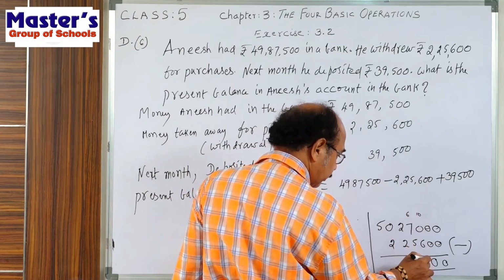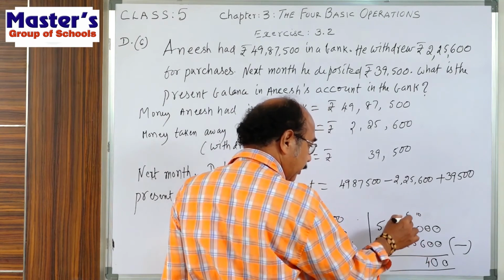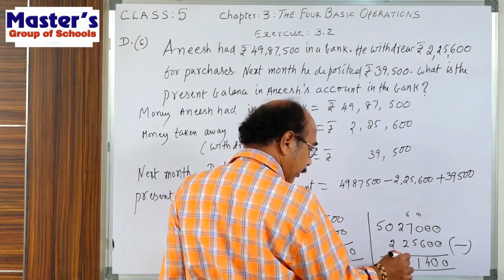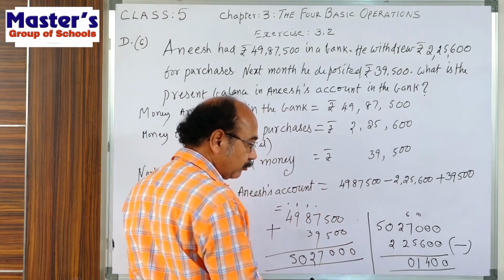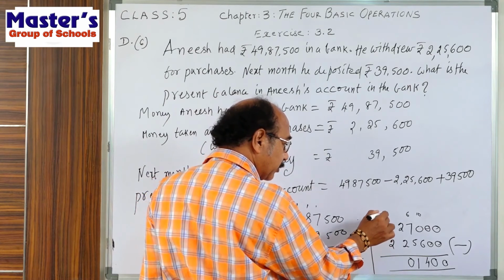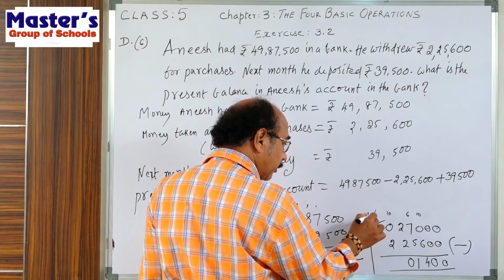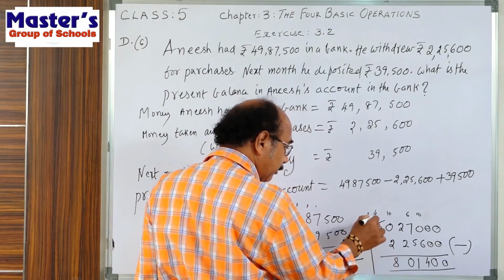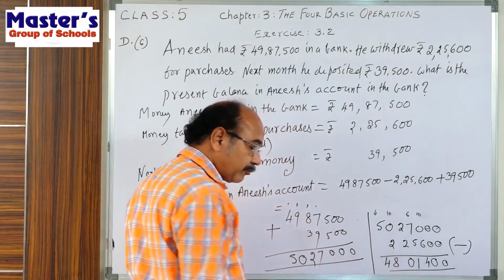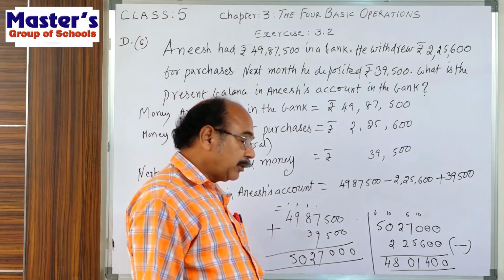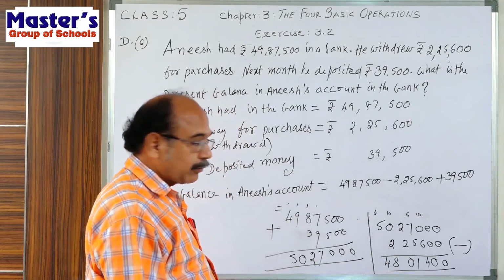So here 10 minus 6, 4. Here 6 minus 5, 1. 2 minus 2, 0. Here 0 minus 2 not possible, so 0 becomes 10 and 5 becomes 4. 10 minus 2, here 8. Here 4. This is the present balance in Anish's account.